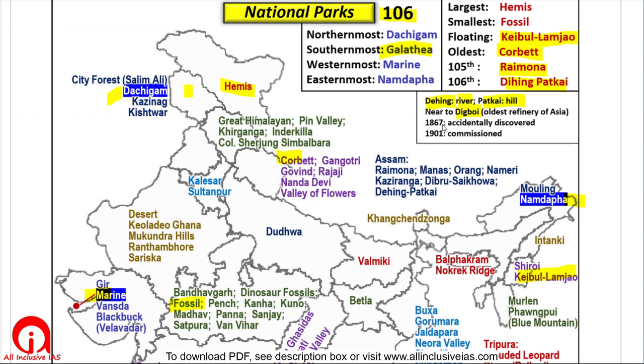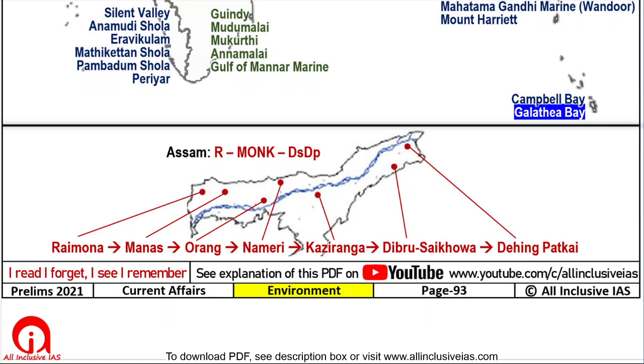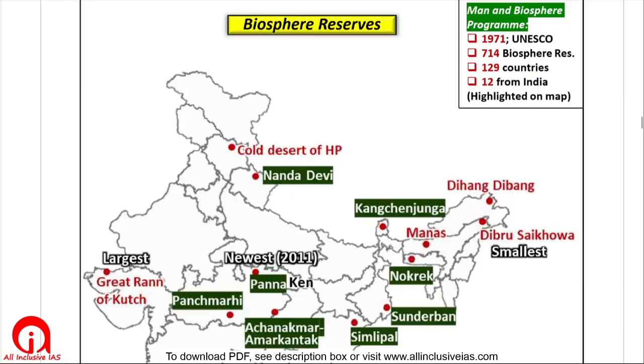In 1867, oil was accidentally discovered here, and in 1901 it was commissioned. To learn the order of the National Parks of Assam from left to right, the abbreviation is R, Monk, DSDP: Raimona, Manas, Orang, Nameri, Kaziranga, Dibru-Saikhowa and Dehing Patkai. Biosphere reserves we have already studied.